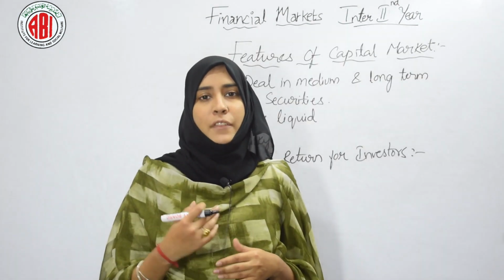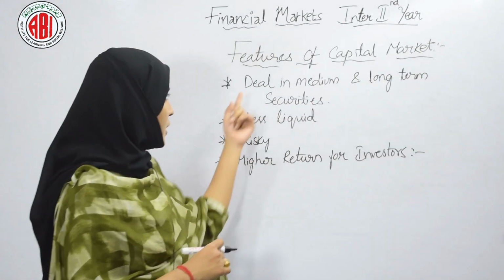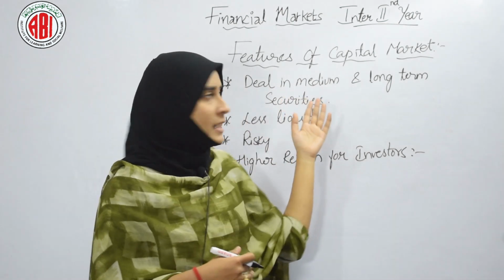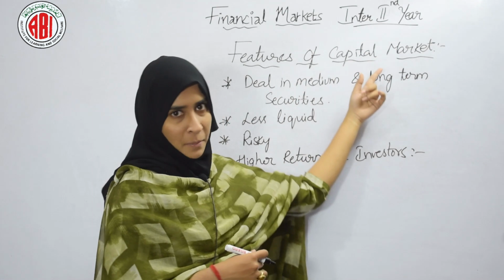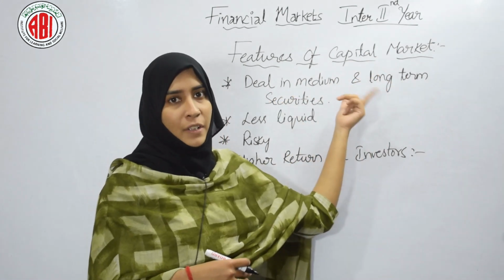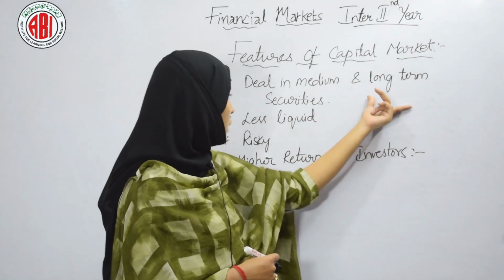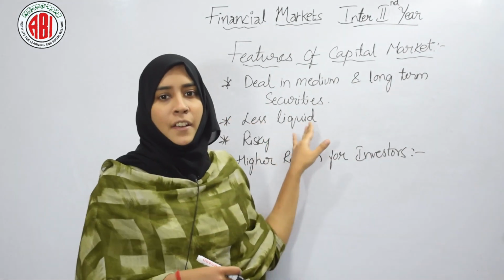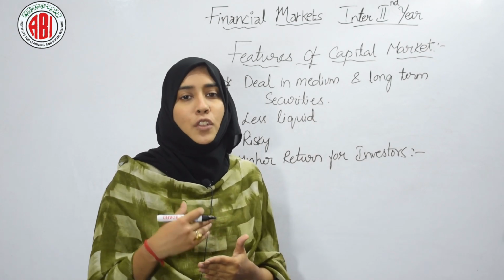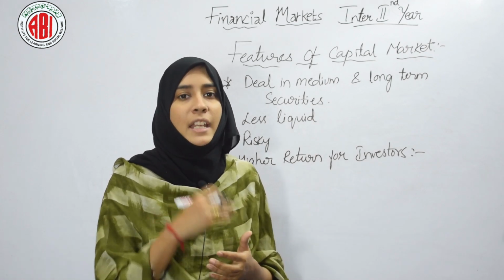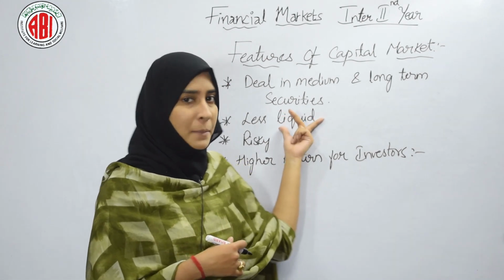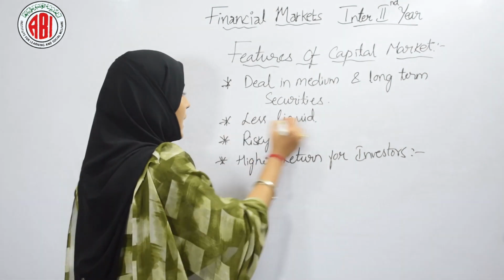Now let's see what the features of capital market are. The first one is that it deals in medium and long term securities. We already know that since they are being dealt in capital market, their time period will be medium and very long, and it is less liquid. What does it mean? We will get our money back only after a long period, maybe after 1 year or more. So liquidity is very low here.